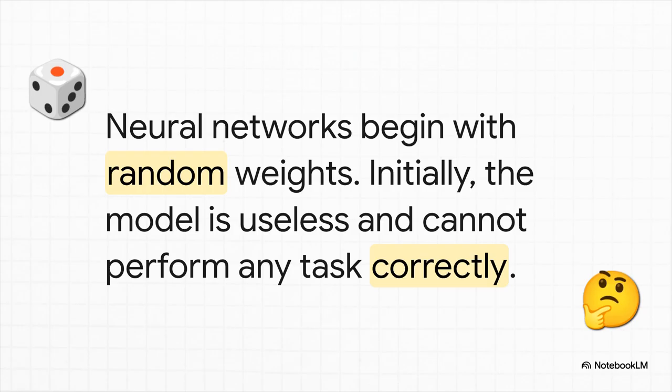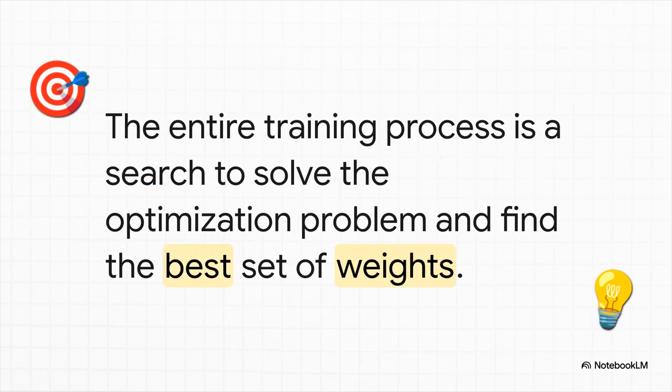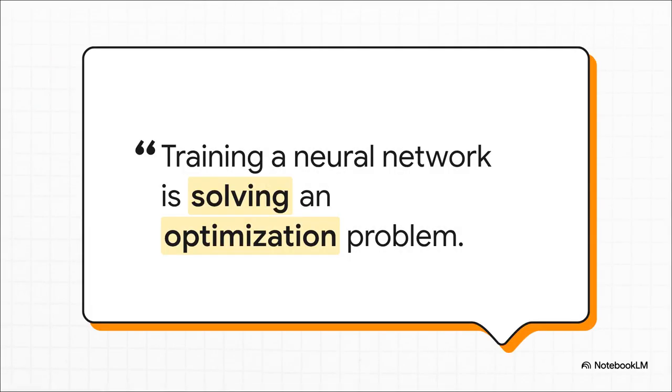It knows nothing. So the whole game, this process we call training, is really just a massive, methodical hunt for the one perfect combination of those weights that turns the model from a random jumble of numbers into something genuinely intelligent. And that journey from random to refined is exactly what we mean when we say that training is just optimization. It's about finding the absolute best solution out of trillions upon trillions of possibilities.